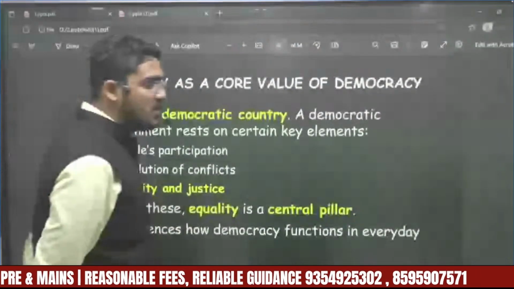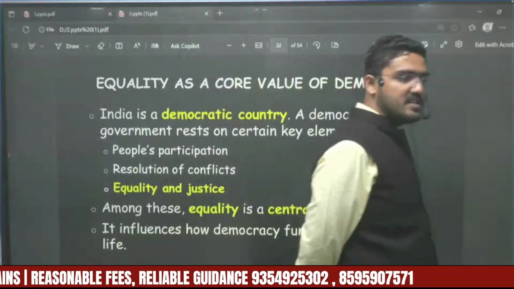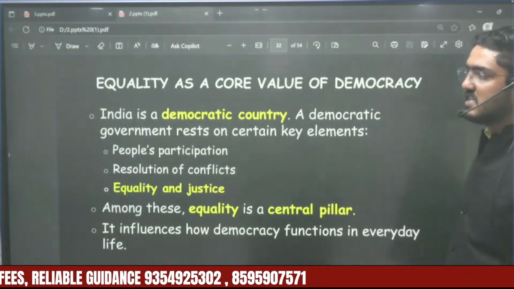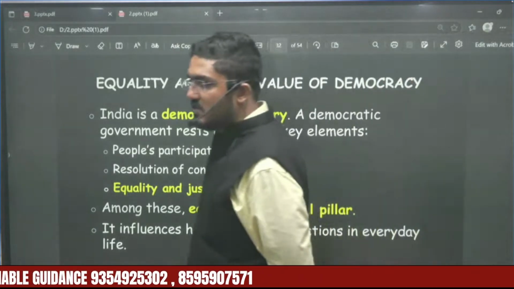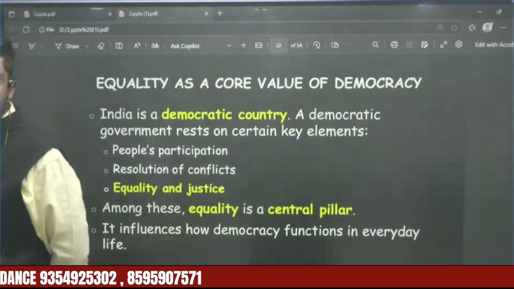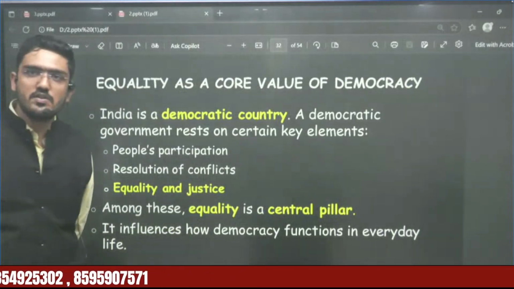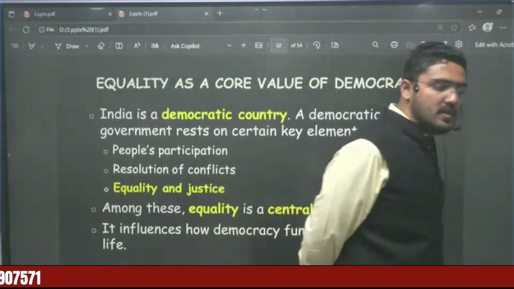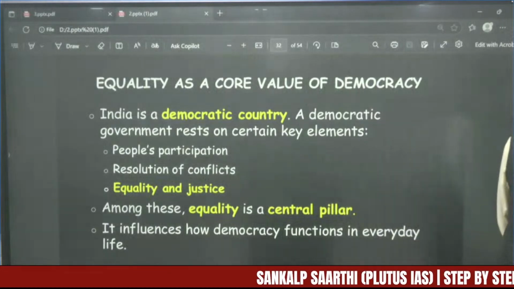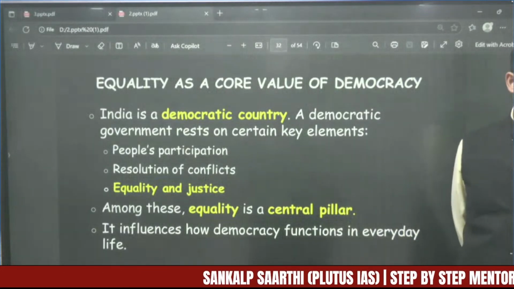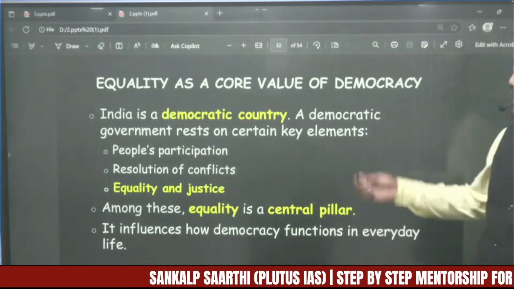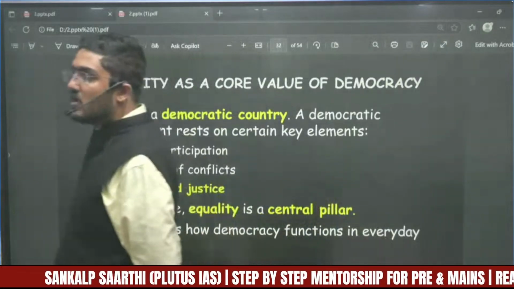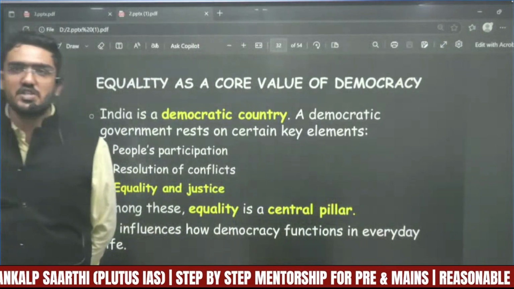If any of you is thinking that these are very basic things that we already know, that is not true. You know everything, but this is the systematic study. In the first few classes, it is just the beginning. After it, we will be moving on to the higher classes, as I told you already. After that you will be learning very new things, the theoretical part or the Indian constitution part, right? So India is a democratic country, and a democracy in any country rests on some credentials.